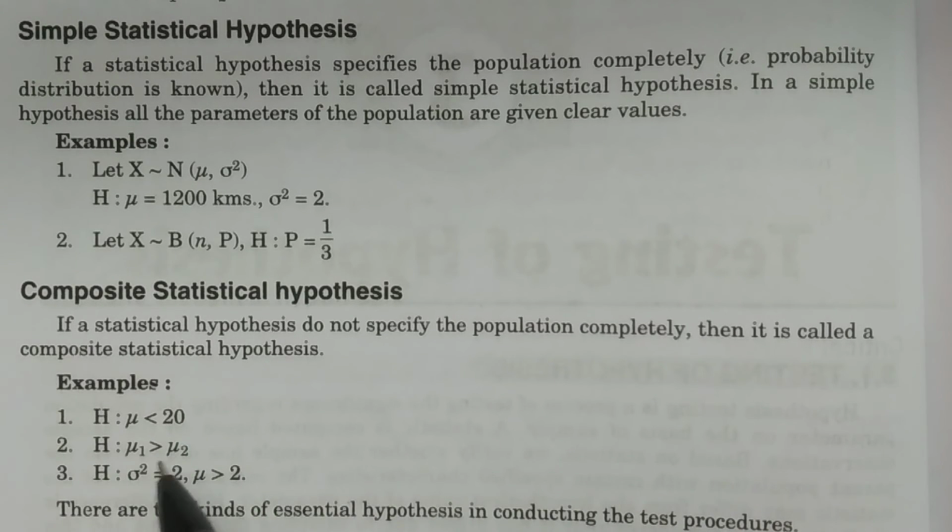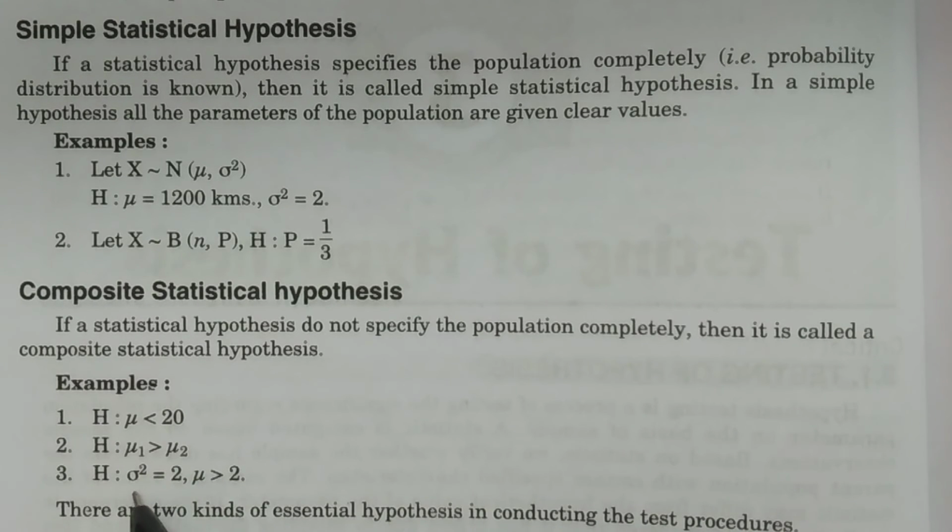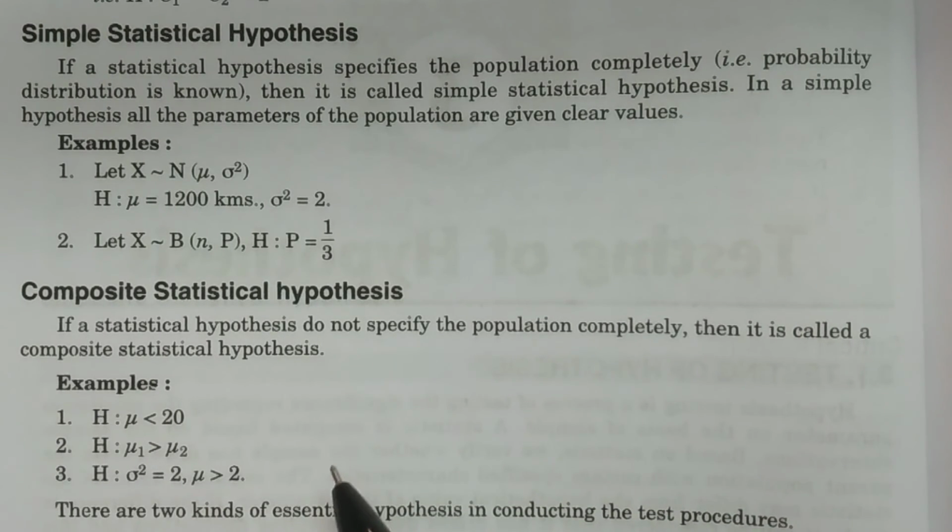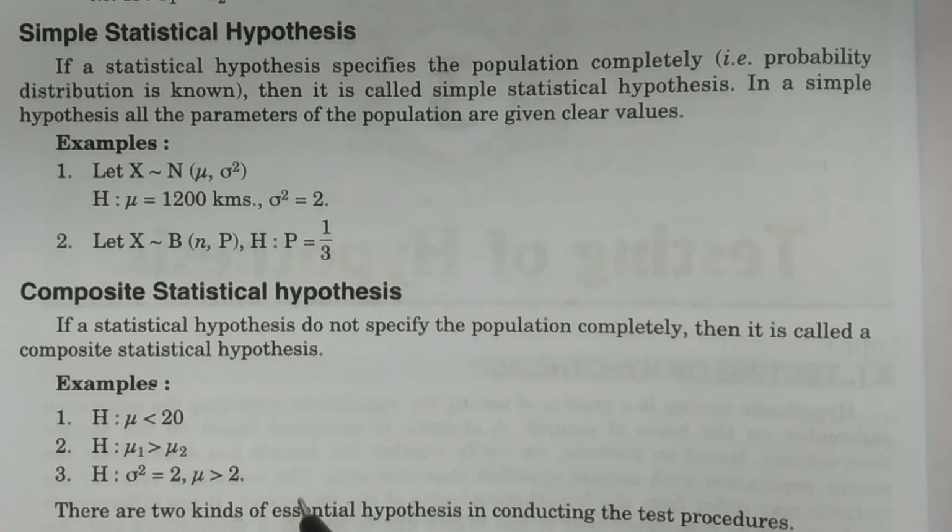For example, H: mu1 greater than mu2. For example, H: sigma square is equal to 2 and mu greater than 2. Even though sigma square is specified clearly as equal to 2, mu is greater than 2, so obviously it is nothing but a composite statistical hypothesis. One parameter is not specified, and therefore these are called composite statistical hypotheses.